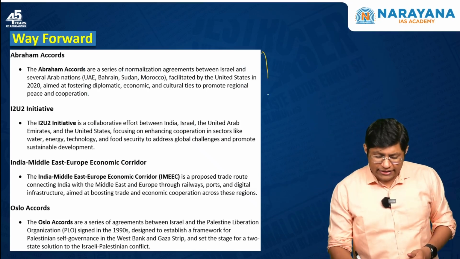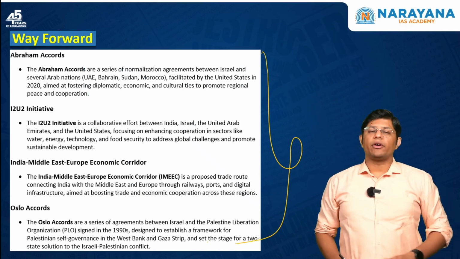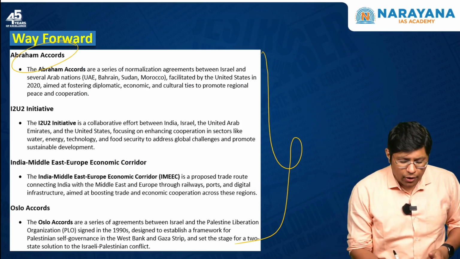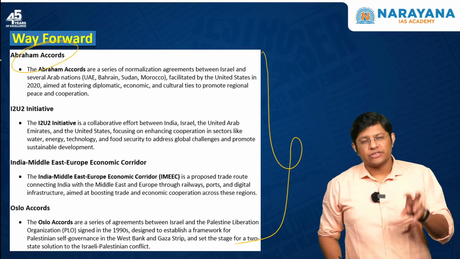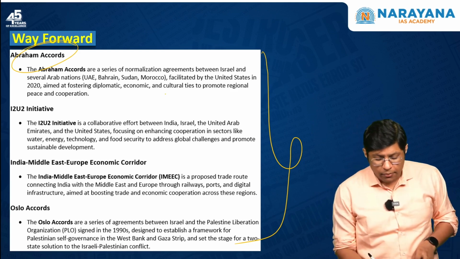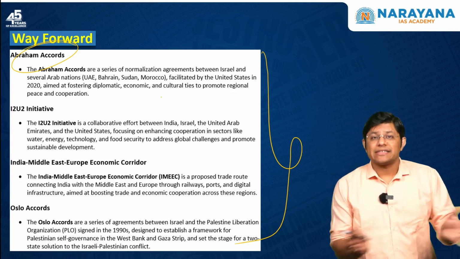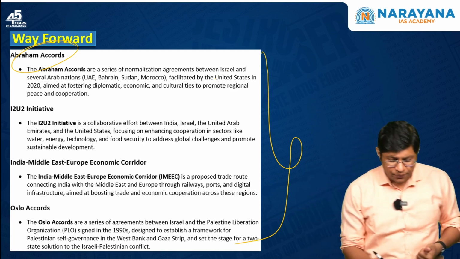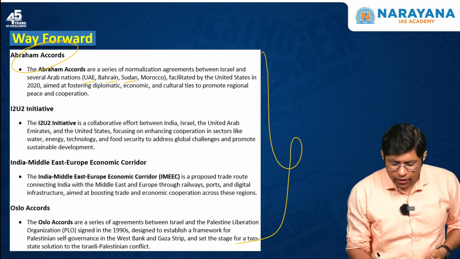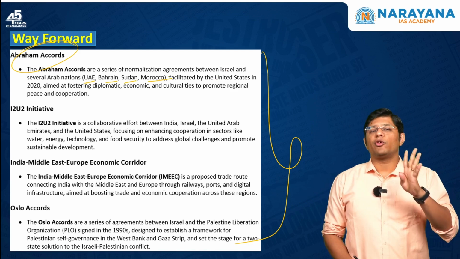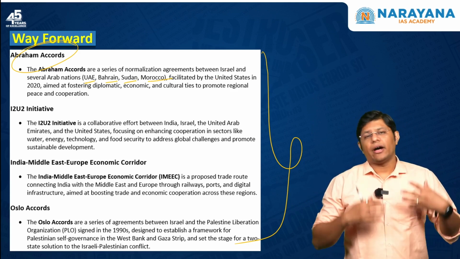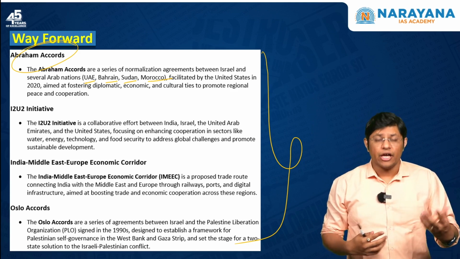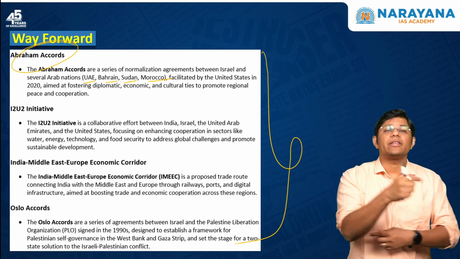For example, these are some of the initiatives that were launched to bring peace in the region. One is the Abraham Accord. Now this Abraham Accord is very, very important. Why? Because this accord normalizes relations between Israel and the Arab nations, for example UAE, Bahrain, Sudan and Morocco. These were the 4 Arab nations who had diplomatic engagement with Israel, which means they are normalizing relations with Israel, right?